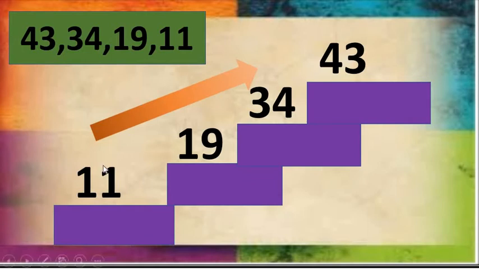So, this arrangement is called ascending order or increasing order. Okay, I hope you all understand this concept properly.